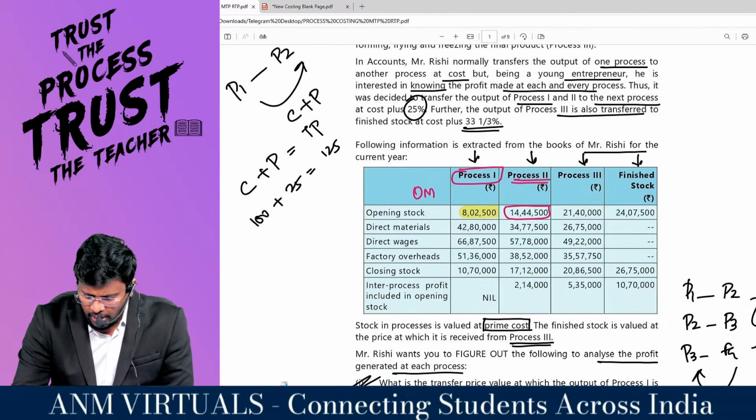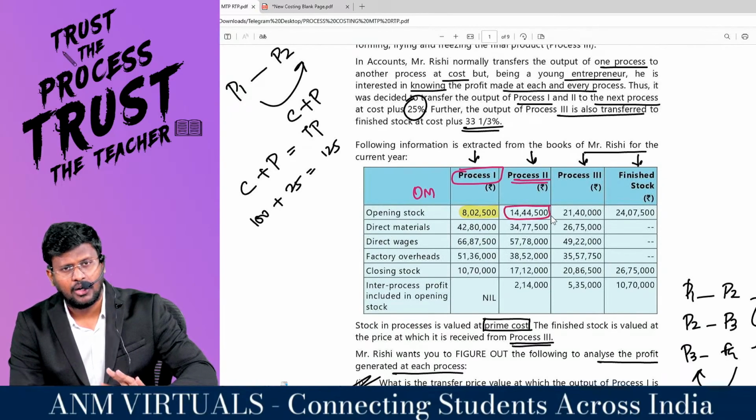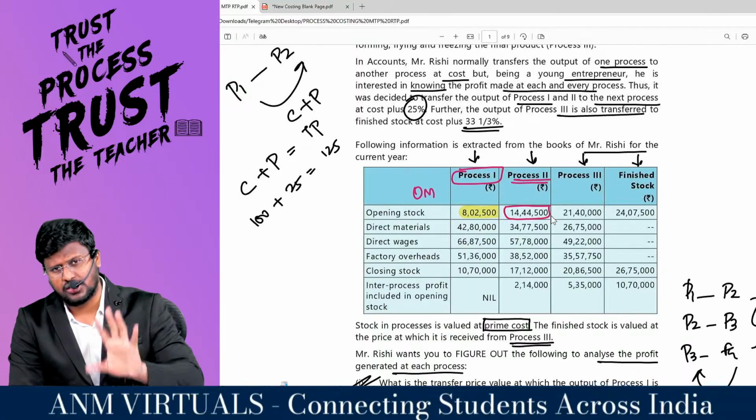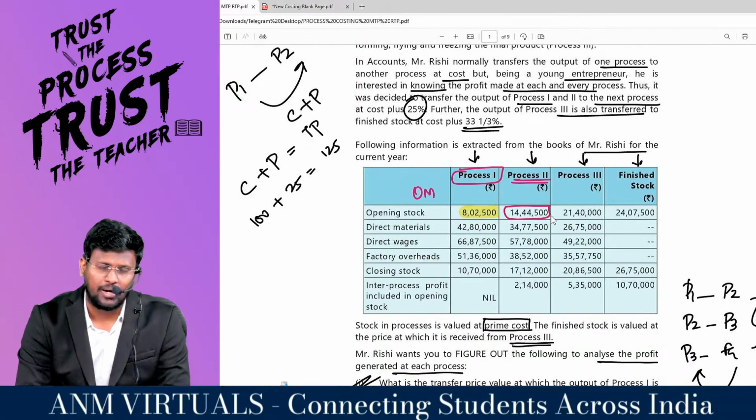So, this opening stock of 14,44,500, inside it, surely there will be stock received from process number 1.